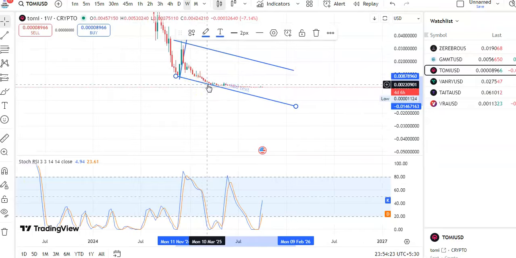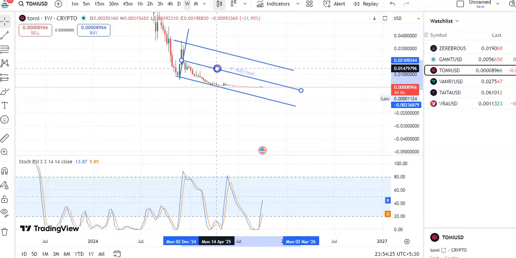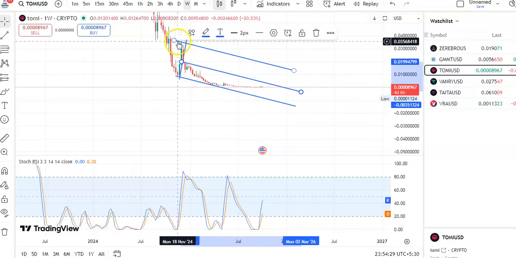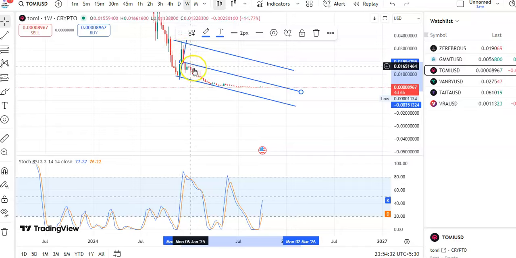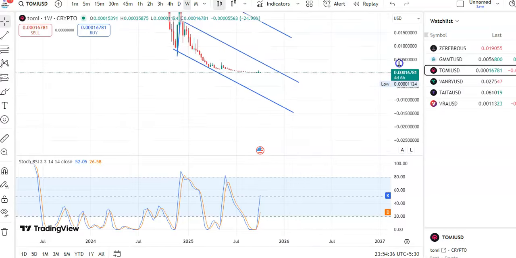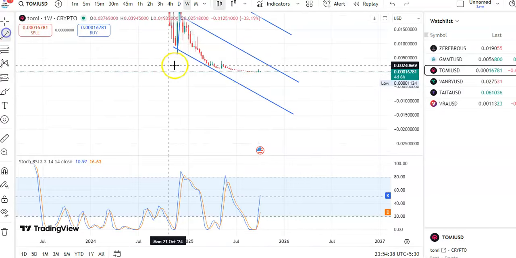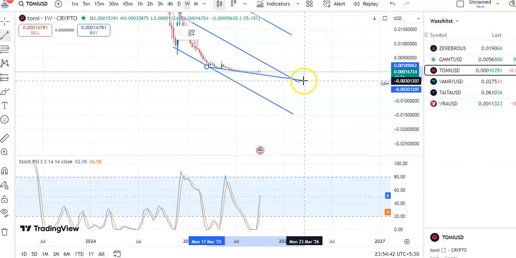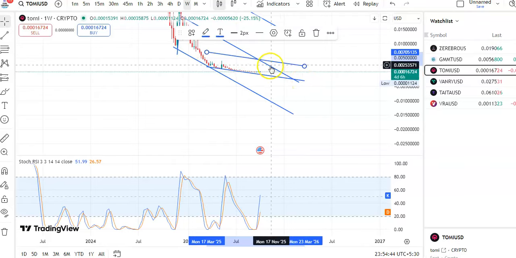So if you draw the trend line here, you can see this is the resistance trend line. Okay, and you can see continuously the candles are falling. So after the fall, you can see candles have started moving up to the resistance level. So if you draw the trend line here, you can see after taking support, the candles are moving in this channel pattern. So this is support and this is the resistance.